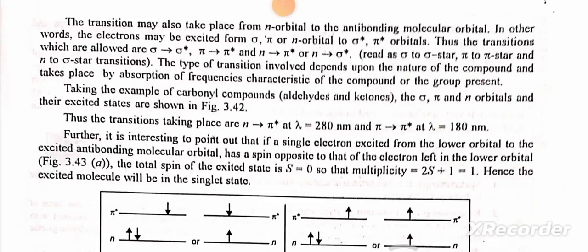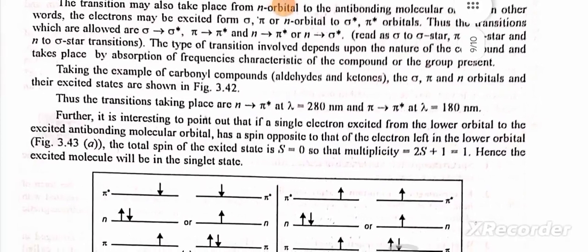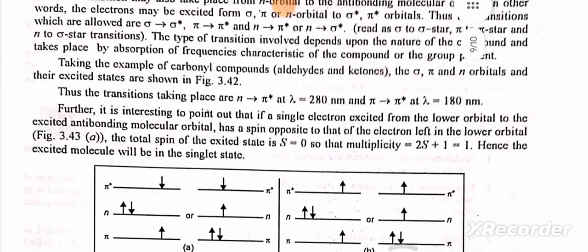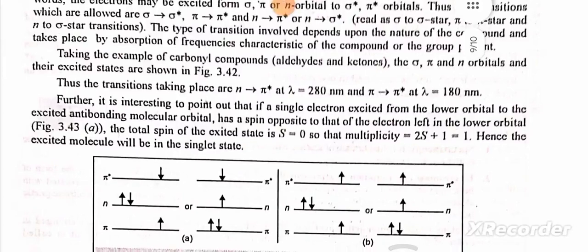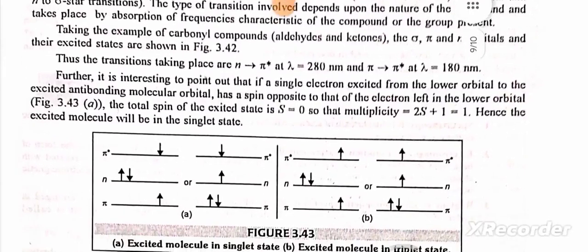In other words, the electron may be excited from sigma, pi or n orbital to sigma star and pi star. The transitions which are allowed are sigma to sigma star, pi to pi star, n to pi star, and n to sigma star. The type of transition involved depends upon the nature of the compound and takes place by absorption of frequencies characteristic of the compound. Taking the example of a carbonyl compound, the sigma, pi and n orbitals and their excited states are shown in this figure.